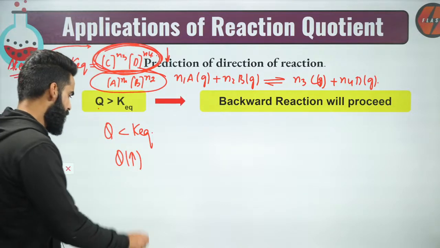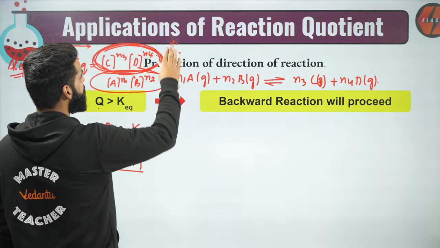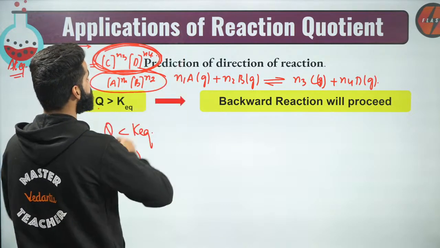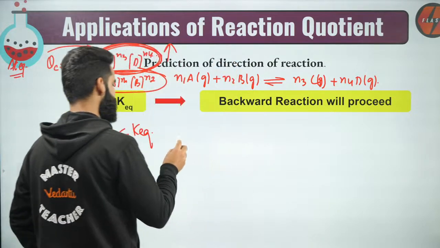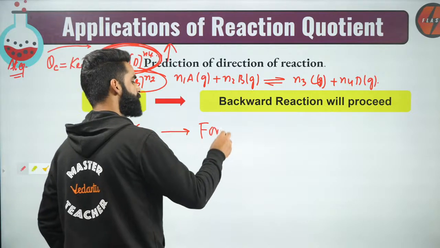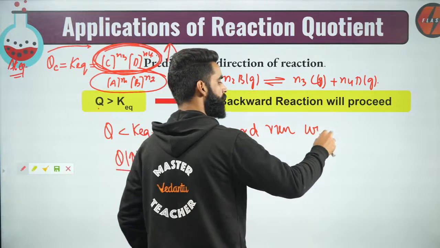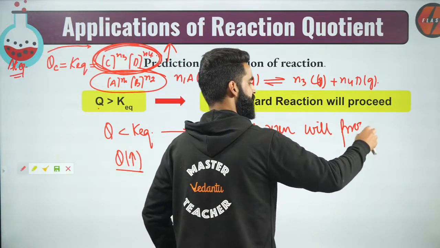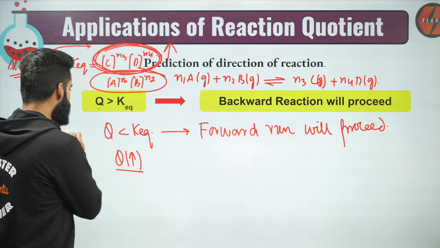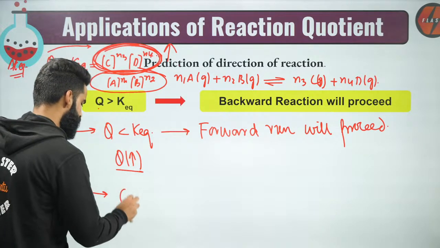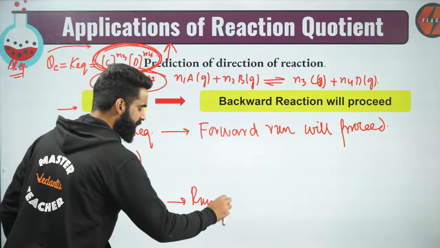How will this Q increase its value? Q will increase its value if the numerator increases right here. What is this numerator? Numerator is the concentration of products. How will the concentration of products increase? When the reaction proceeds in the forward direction. I'll say the forward reaction will proceed. And at the same time, guys, if for any reaction QC value is equal to the equilibrium constant, we say the reaction is at equilibrium.